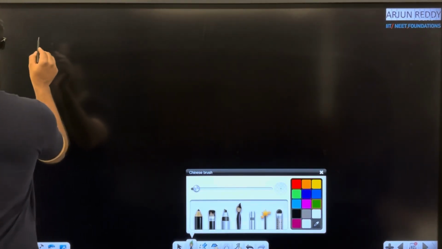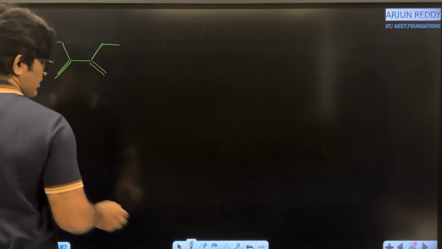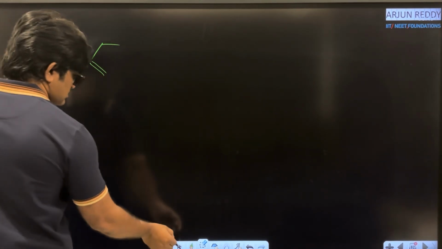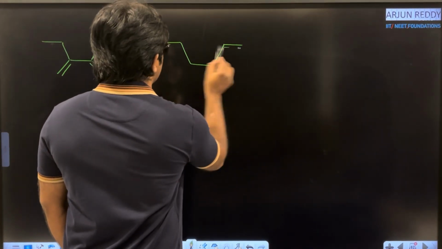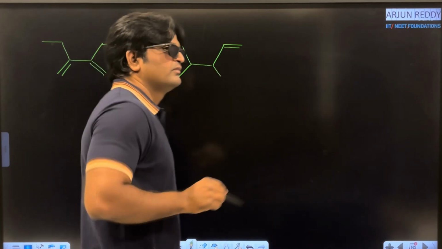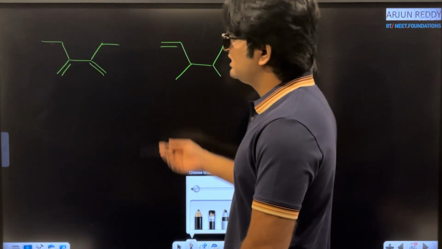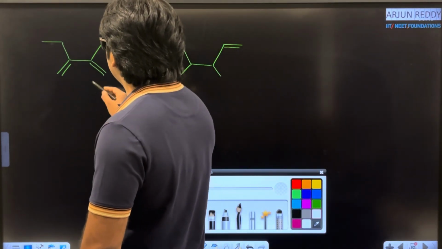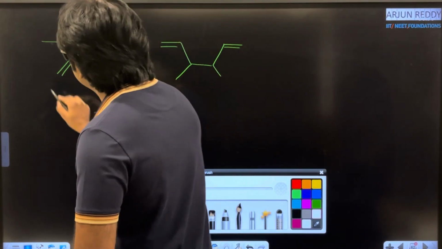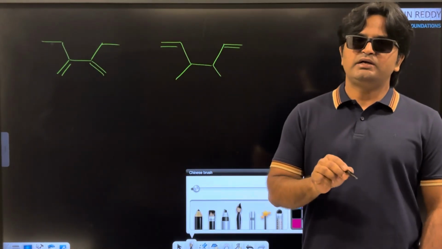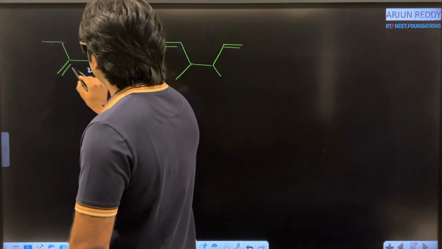For example, unsaturated systems are given like this. Yes, double bond here, another double bond is here for chain isomers. Yes, and in the second molecule like this. Okay, fine. What is the relation between these two? First, to identify the relation, yes, the molecular formula is the same. I am taking the same molecular formula. How to give numbering in the first molecule? According to IUPAC, first we try to bring the maximum number of double bonds into the parent chain. Right, you start from here. 1, 2, 3 and 4.